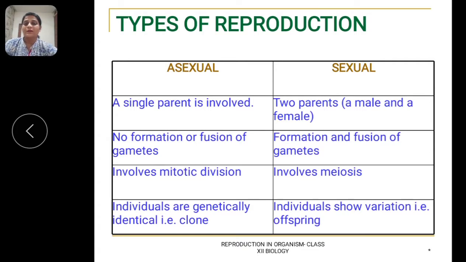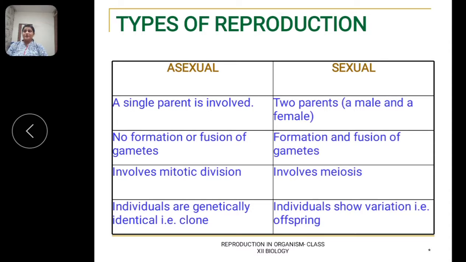Now let us see asexual reproduction in animals. Reproduction is common among single-celled organisms and animals with relatively simple organization. In protists and monerans, the parent cell divides into two to give rise to new individuals.